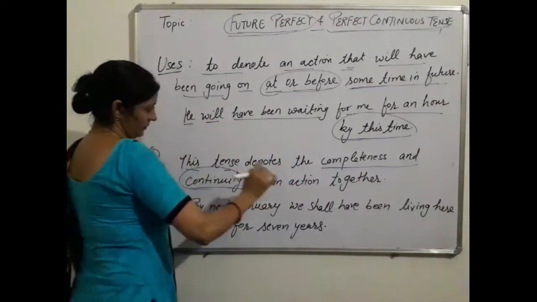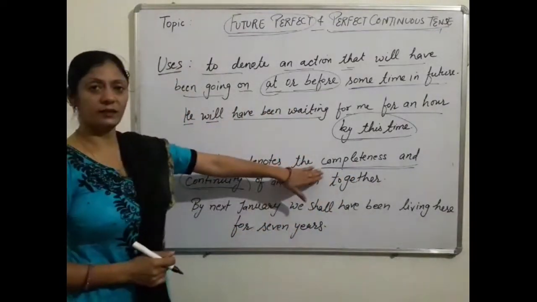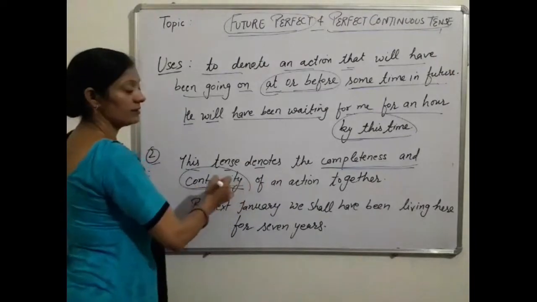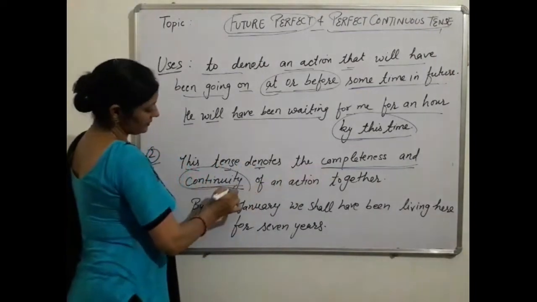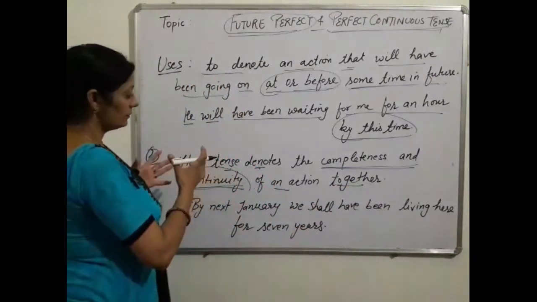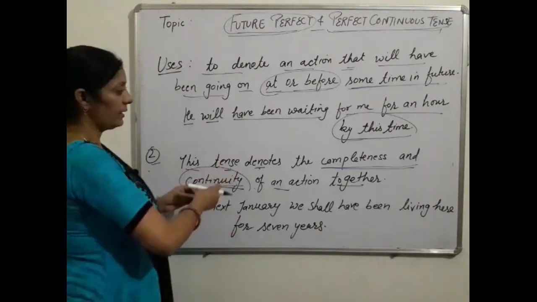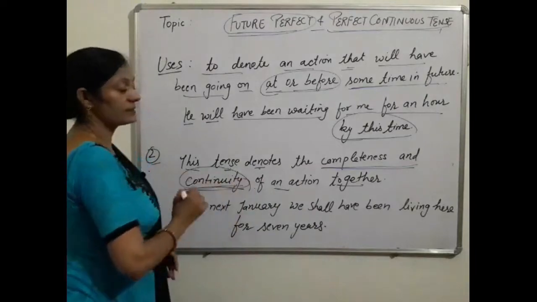The second one is, this tense denotes completeness and continuity. Yes, listen. Completeness and continuity. One thing is that the action is completed. Second is that the action continues. So this tense denotes the completeness and continuity of an action together. The tense denotes both things. It tells us the action is complete, and at the same time it tells us it continues.